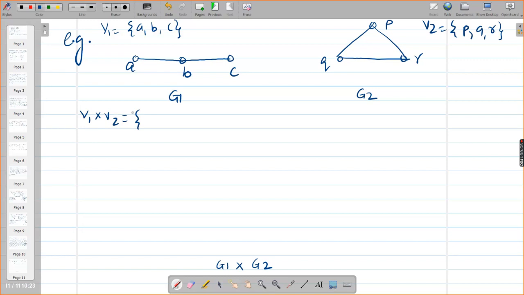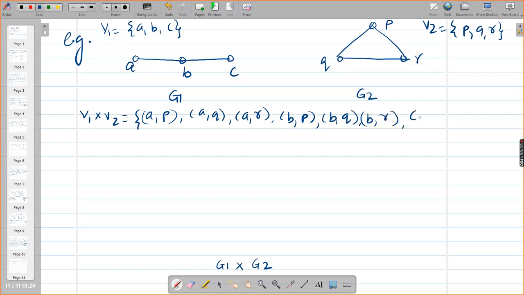AP, AQ, AR, then finished? BP, BQ and BR.